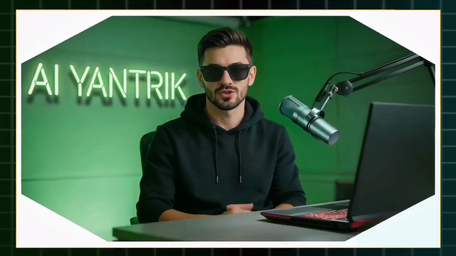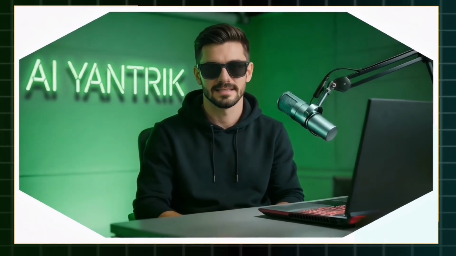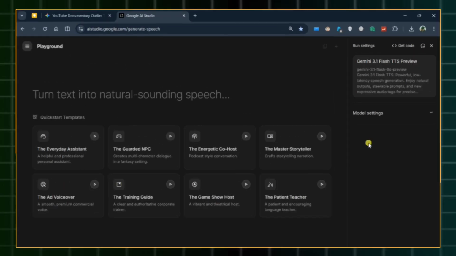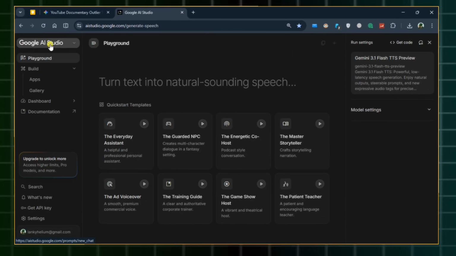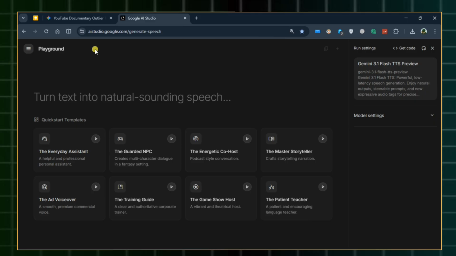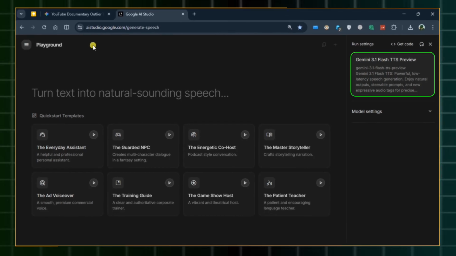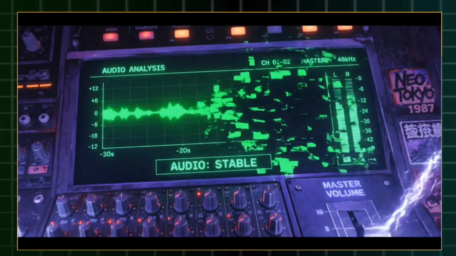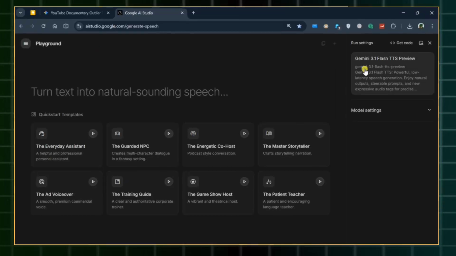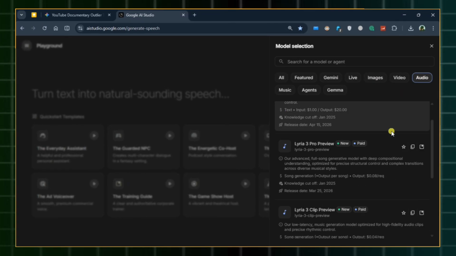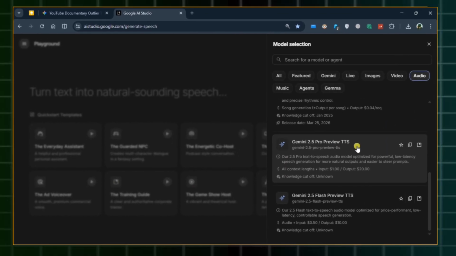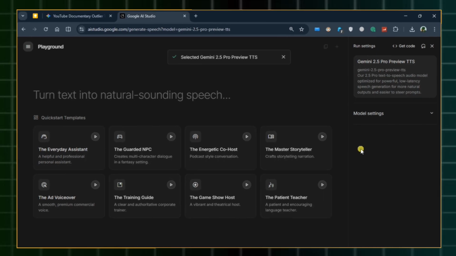You have a killer script, but if it sounds robotic, you'll lose your audience in the first 10 seconds. To get natural, high-quality voiceovers totally for free, we're heading to Google AI Studio. Now, follow me closely here. By default, the UI will suggest Gemini 3.1 Flash. While it's faster, it has major consistency issues for long scripts. Click on it and scroll below until you find the model Gemini 2.5 Pro Preview. This is the high-end engine I personally use for that deep cinematic texture.